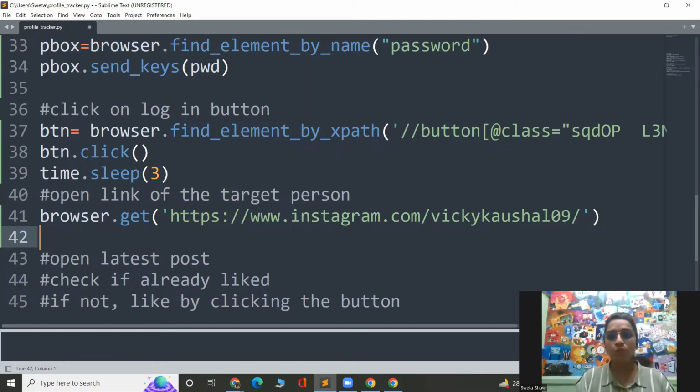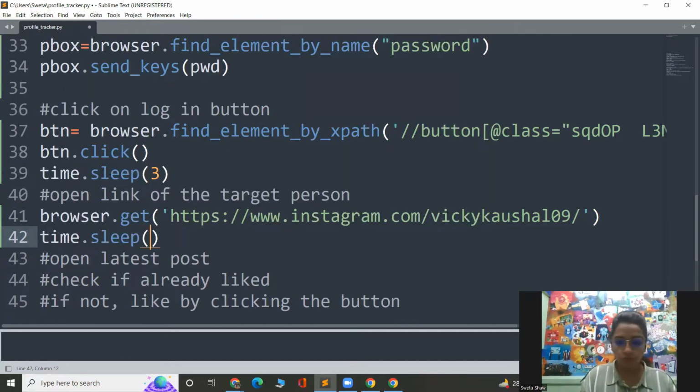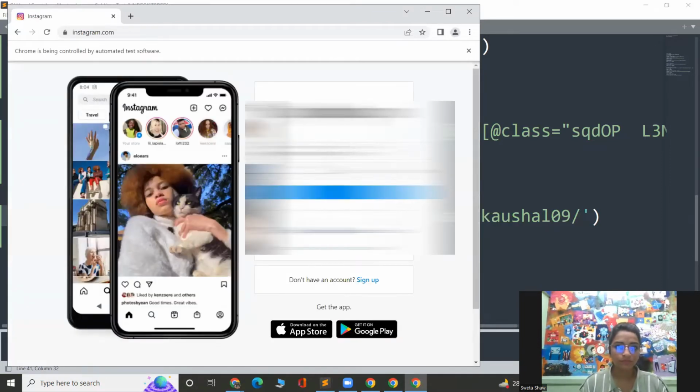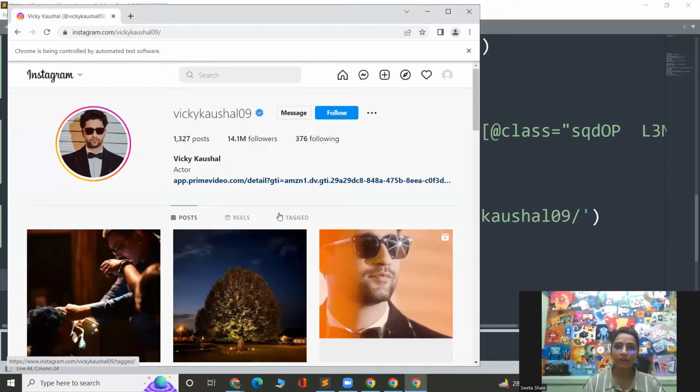Okay. So now, once this new page is opening, I'll be putting a sleep again so that there is no problem. Let's put a sleep of 5 seconds. So let me just run this and see what is happening here. And yeah, it opened the page. Okay. Now, let me close the other opened windows first of all. Yeah. Now, what I have to do, I have to check.